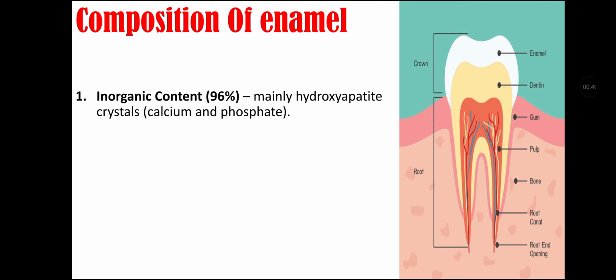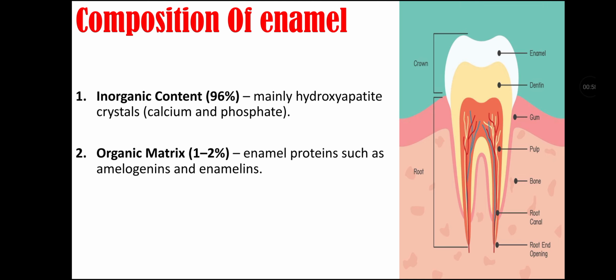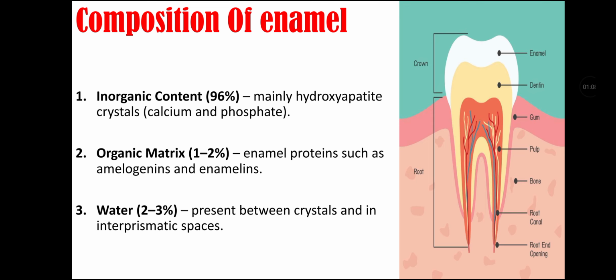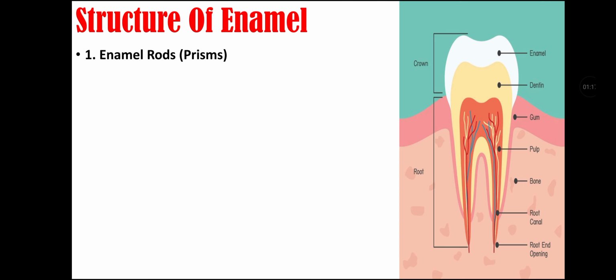Composition of enamel. First is inorganic content that is almost 96% of the enamel composition. It is mainly hydroxyapatite crystals that contain calcium and phosphate. Second is organic matrix that is 1 to 2% in enamel. It includes enamel proteins such as amelogenins and enamelins. Third is water that is about 2 to 3% of enamel composition and it is present between crystal and interprismatic spaces.